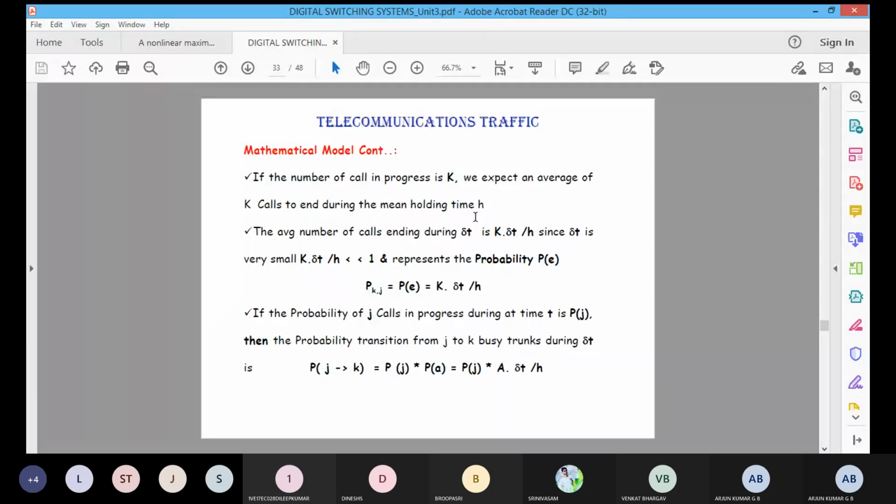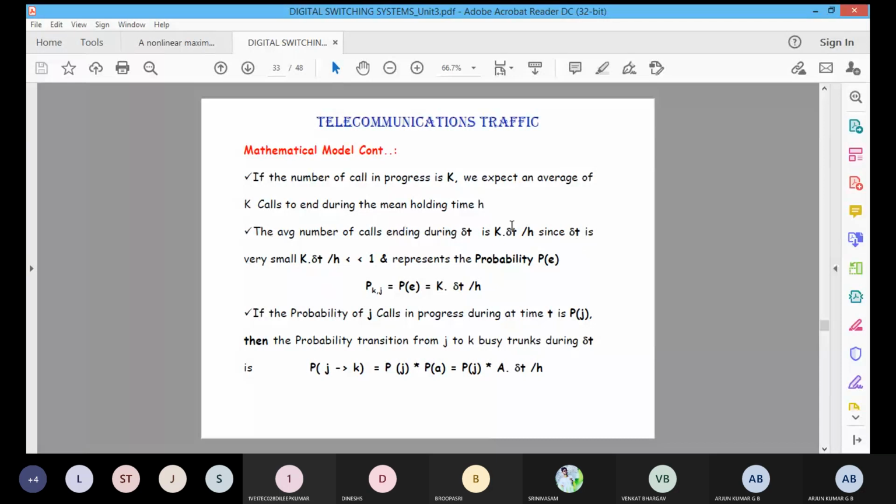That is called the mean holding time, which we represent as H. Then the average number of calls ending during delta T is K delta T by H, which is also very small.